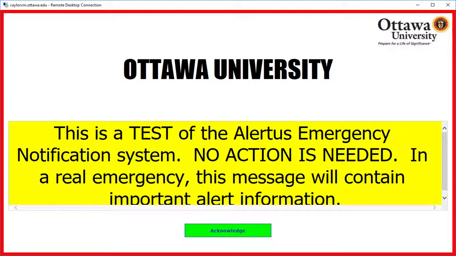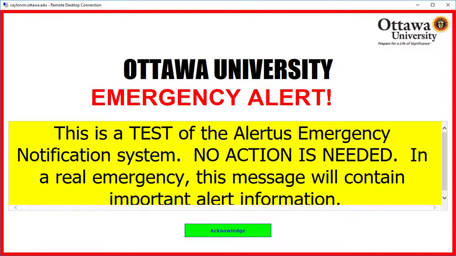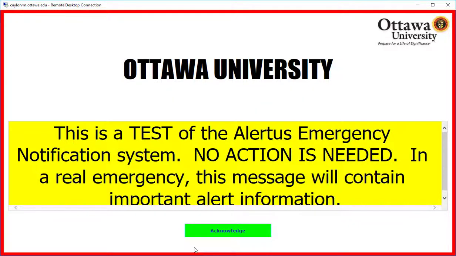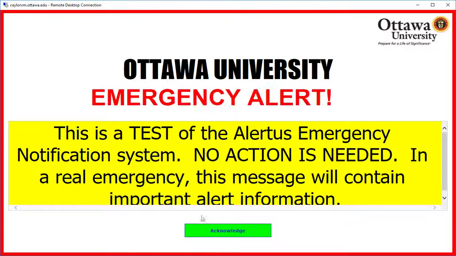This is a test of the AlertUs emergency notification system. No action is needed. In a real emergency, this message will contain important alert information.